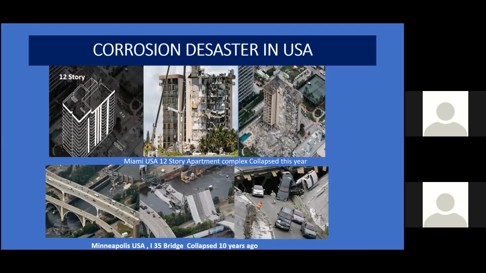A 12-story building collapsed completely within minutes. 150 people were killed, a lot of loss of life, and also loss of property. Since then, Miami has checked all the buildings and identified about 50 buildings with a potential corrosion problem.